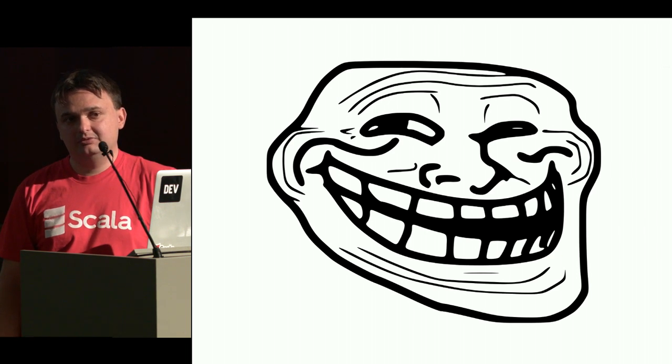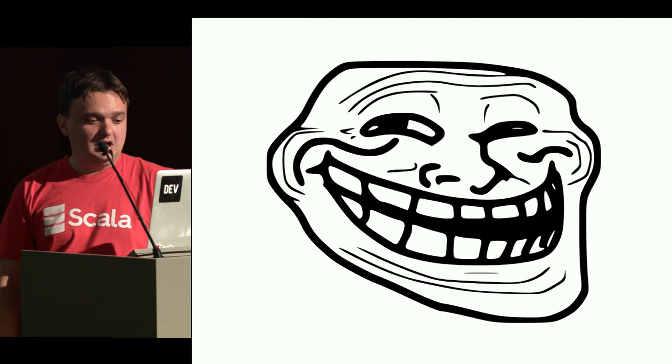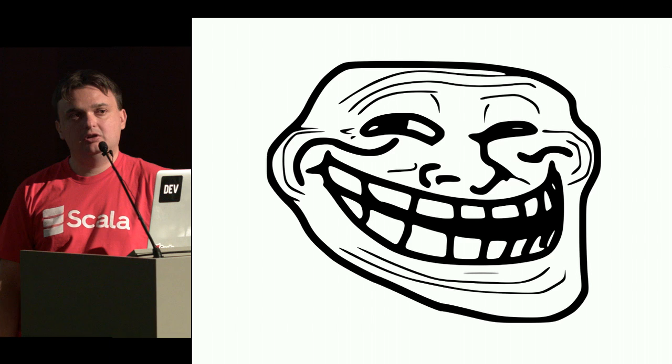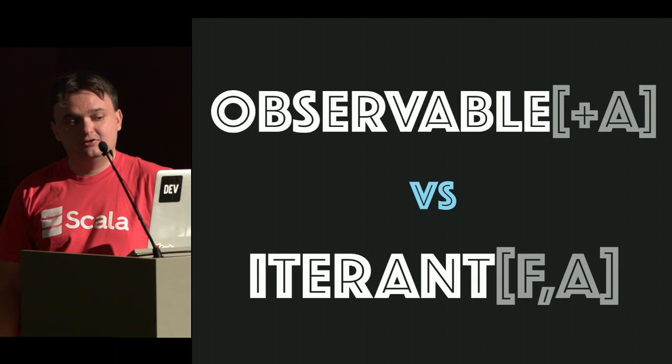Iterators and iterables are so common in Scala that you are going to wrap them anyway, so you could introduce special cases just for optimizing that, because you're going to wrap these all the time. And also, we are capable of suspending side effects, so all operators on iterant are going to be referentially transparent, and it's really worth it for performance reasons, as you'll see, because right now we are going to do a comparison between observable and iterant.